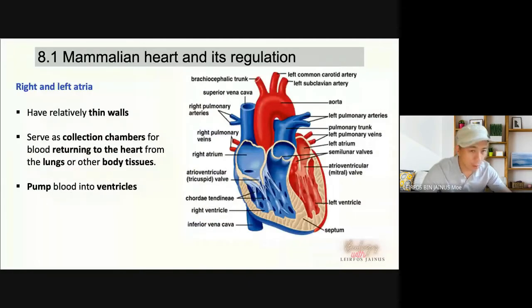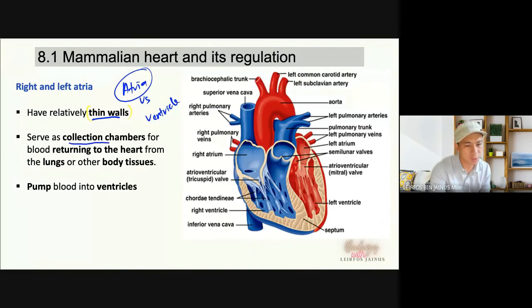All right, the right and left atria, compared to the ventricles, relatively have thin walls, because they serve as collection chambers for the blood returning to the heart from the lungs or the other body tissue.